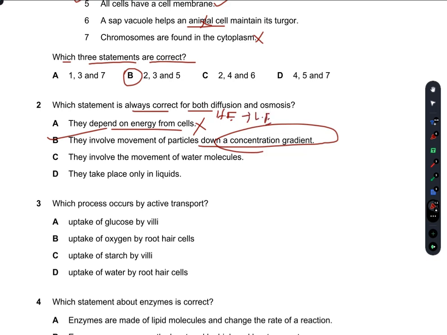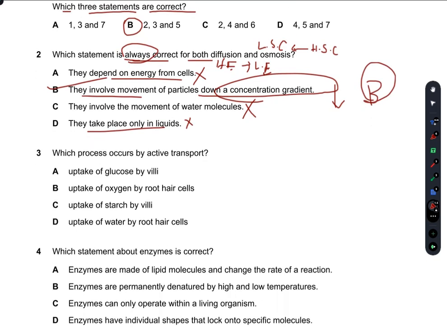Whereas what is osmosis? Osmosis is the movement of water from an area of higher solute concentration to lower solute concentration. Means that both of these processes involve the movement of particles down a concentration gradient. They involve the movement of water molecules. No, they do involve, but they do not always involve. They take only place in liquids. No, diffusion takes place in gases as well. So B is our right answer.